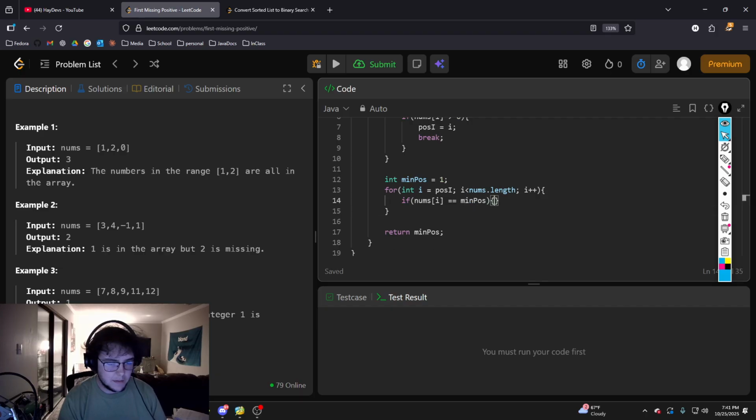So if it's equal to the minimum positive, the next minimum positive we can possibly look for is 2. So we can go ahead and set min positive equal to min positive plus plus, because the next value we're going to look for in the list is 2. And if we find 2, then we're going to look for 3. And if we find 3, we're going to look for 4. And so on and so forth until we find a positive number that's not in the list.